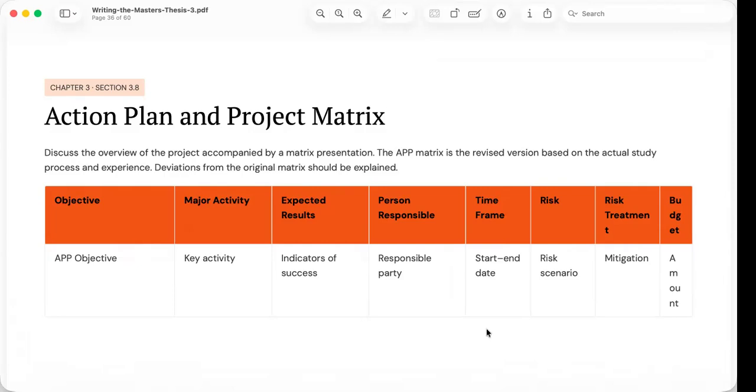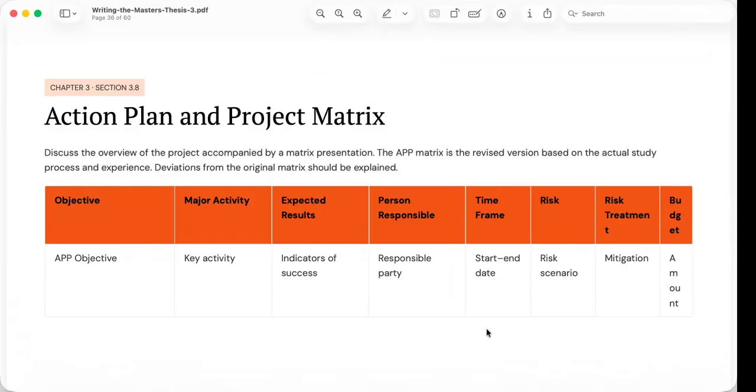Each component answers a practical question: what needs to be accomplished? Who will do it? When will it happen? What challenges might arise? How will those challenges be addressed? By addressing these questions, the action plan transforms research findings into a practical implementation strategy.